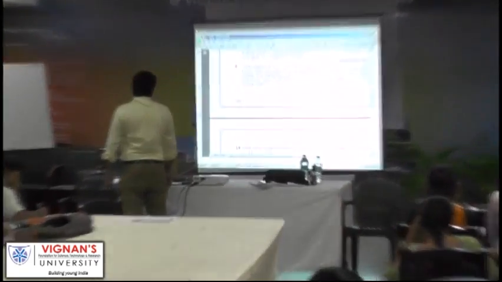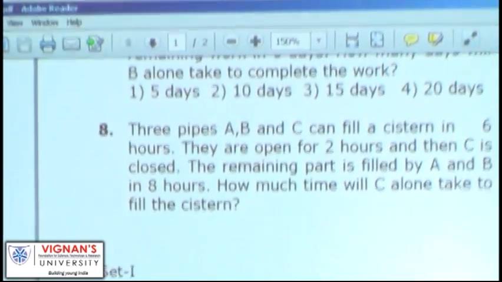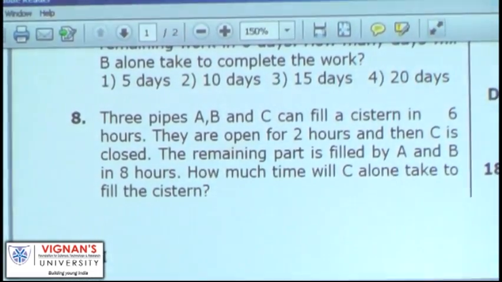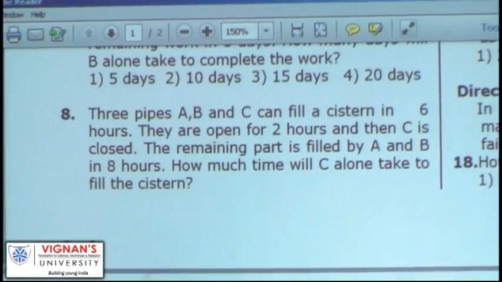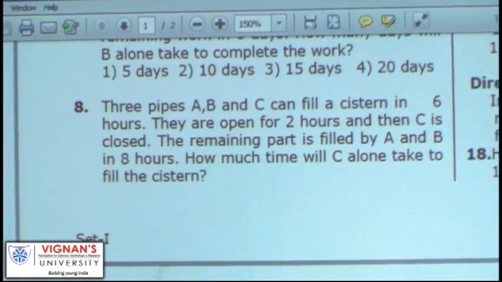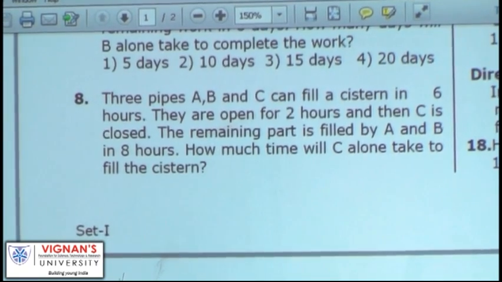3 pipes A, B and C can fill a cistern in 6 hours. They are open for 2 hours and then C is closed. The remaining part is filled by A and B in 8 hours. How much time will C alone take to fill the cistern?